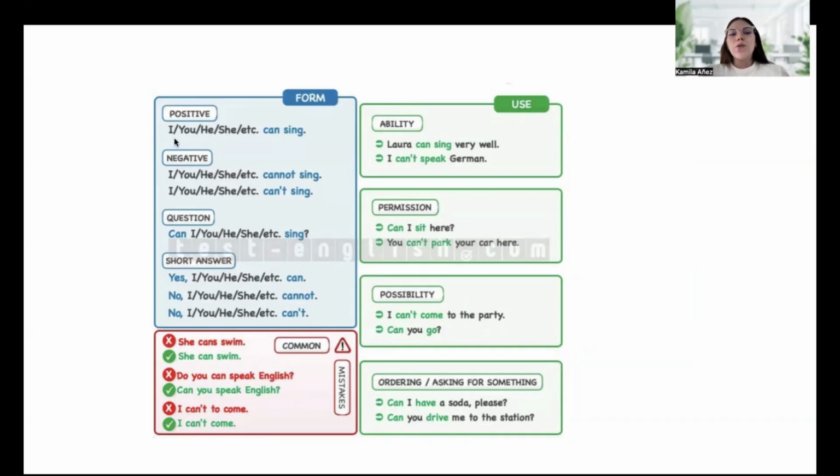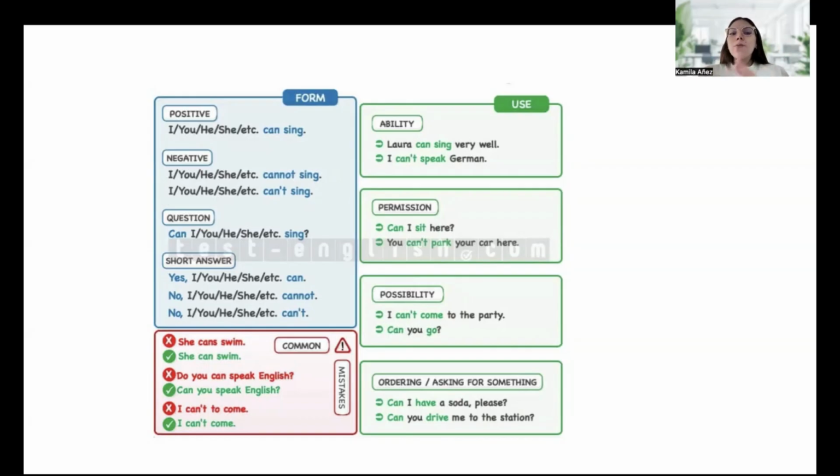So we're going to go first with the positive form. Positive, we can use for I, you, he, she, it, and we, you, they. We can also use it for singular or plural. For positive, we just use can and we use the verb. So subject pronoun plus the verb can plus our verb plus complement. In negative, we use all the subject pronouns. We can use any of them: I, you, we, they, he, she, it.